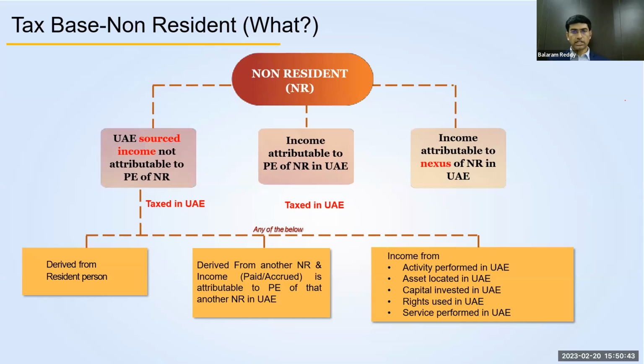The second category is income attributable to a permanent establishment of the non-resident in UAE. Any income that is specific to or in relation to the permanent establishment owned by the non-resident will also be subject to tax in UAE. The third category is income attributable to any nexus of the non-resident in UAE, which is also going to be subject to tax. What is nexus? The definition is not yet mentioned by the ministry in the decree law, so we'll have to wait and see what it is going to be. So in the hands of non-residents, all these will be subject to tax in UAE.